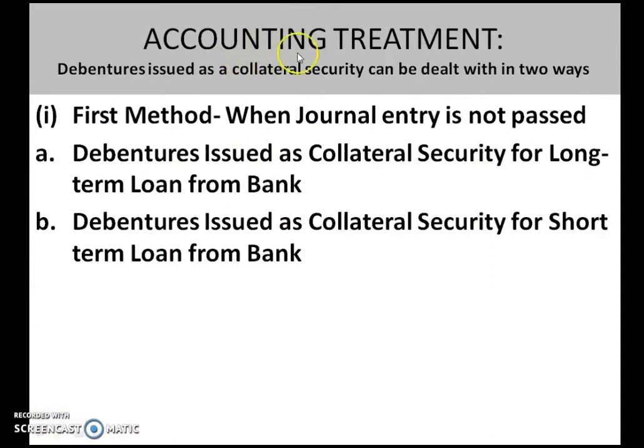So here is the accounting treatment. Debentures issued as a collateral security can be dealt in two ways. First method, when journal entry is not passed. In that itself there are two possibilities, that is if we have taken loan for a long term purpose and if we have taken loan for a short term purpose. So in both these cases, when we are following the first method, there is no journal entry. Okay, so let us see how to do this.